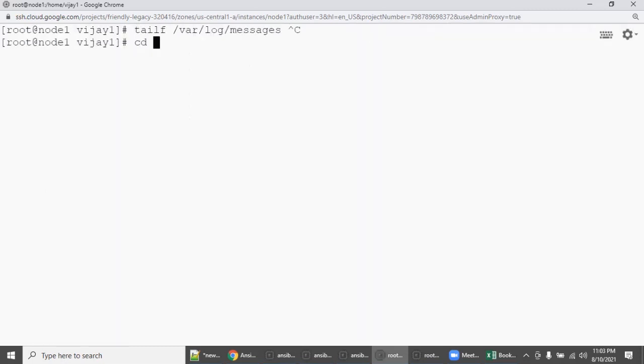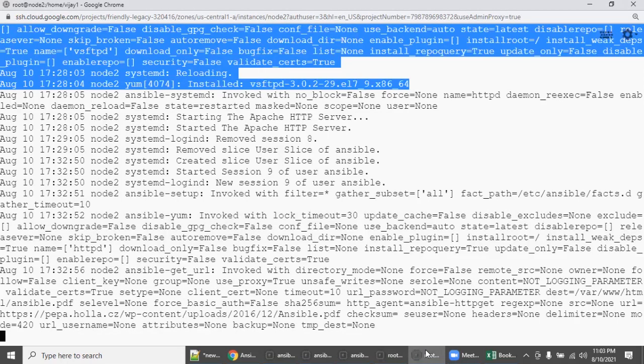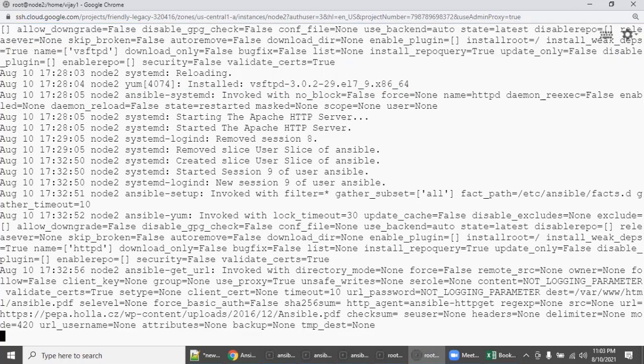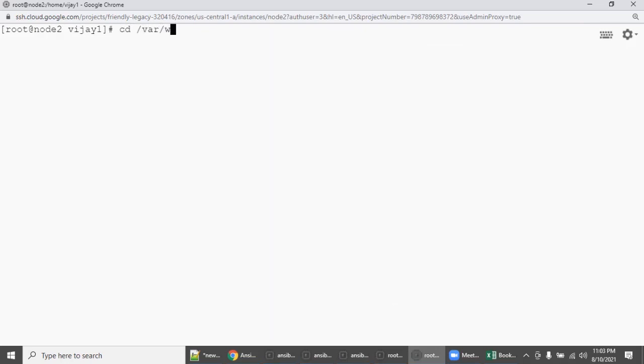So cd /var/www/html. There is a file, as per the previous class, I haven't removed. So now I'm going to remove ansible.pdf. The same way here, node 2, say cd /var/www/html, and then I'm going to remove ansible.pdf, right?